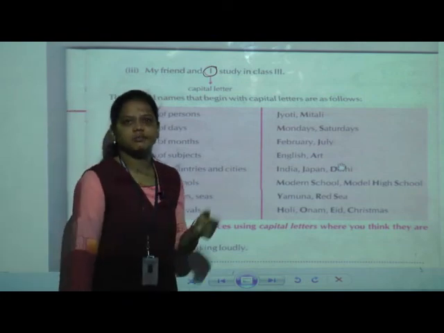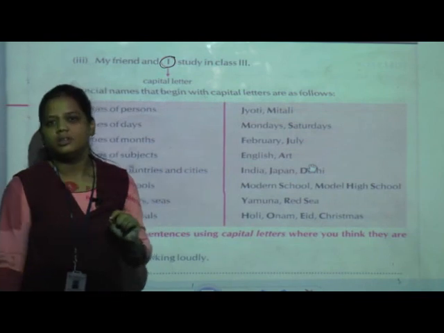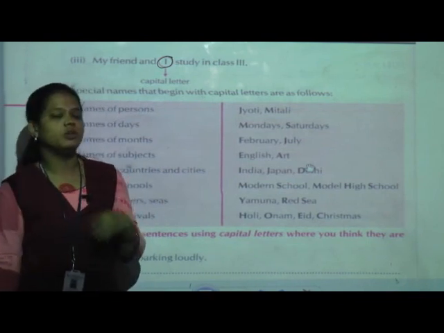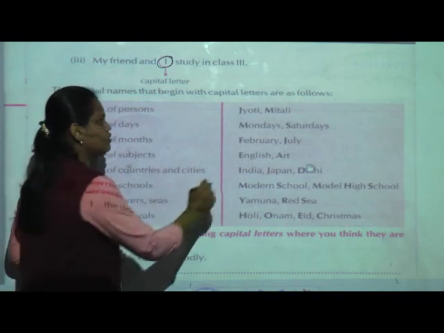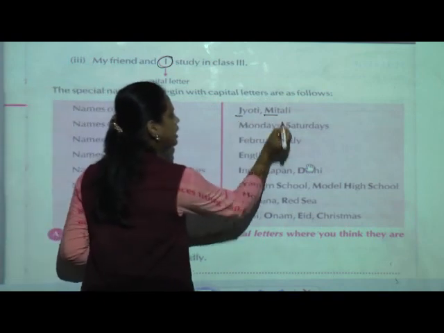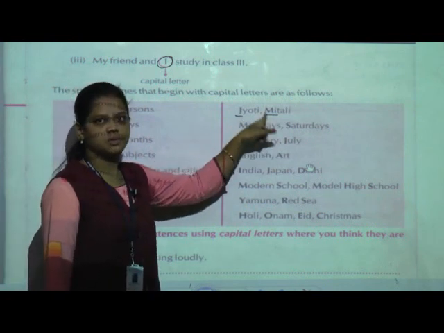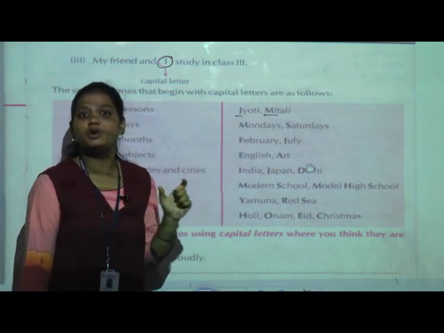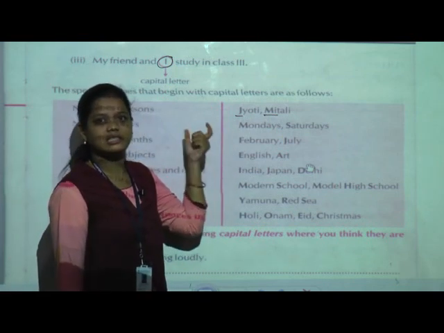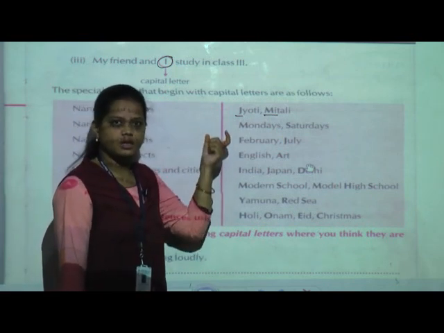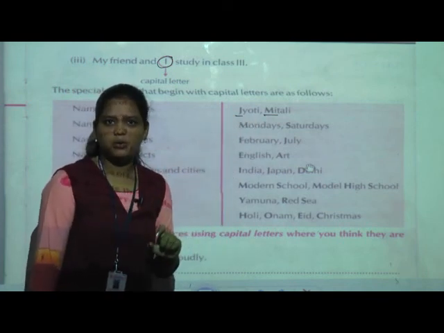See, anyone's name, here given Jyoti, Mitali, any person's name, girl or boy. That time we have to start the first letter with a capital letter. Now here Jyoti, J, and Mitali, M. Both letters are given in bold print. Why? Because this is the name of a person. So there we have to write the first letter in capital.